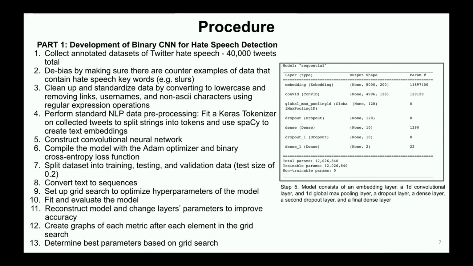The final model compiles the model with the Atom optimizer and binary cross-entropy loss function and uses layers such as conv1d, pooling, dropout, and dense.